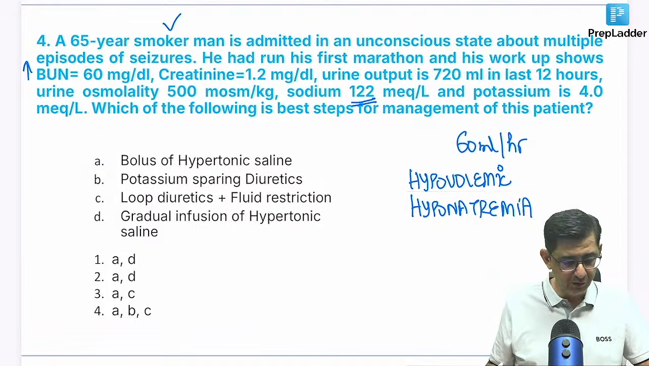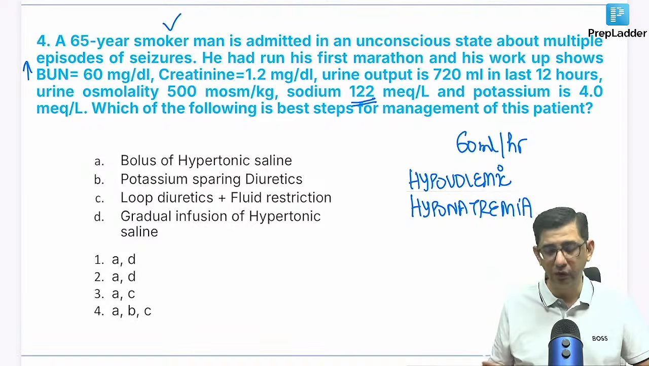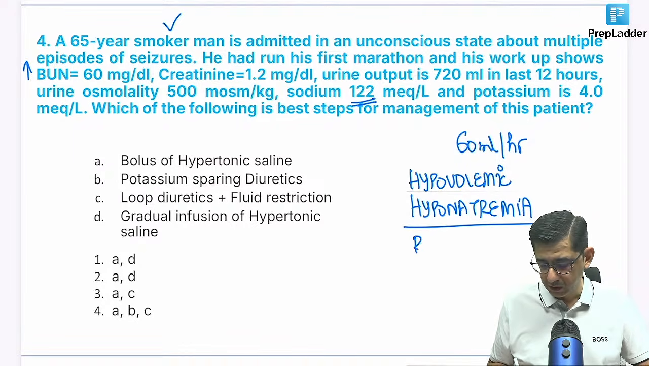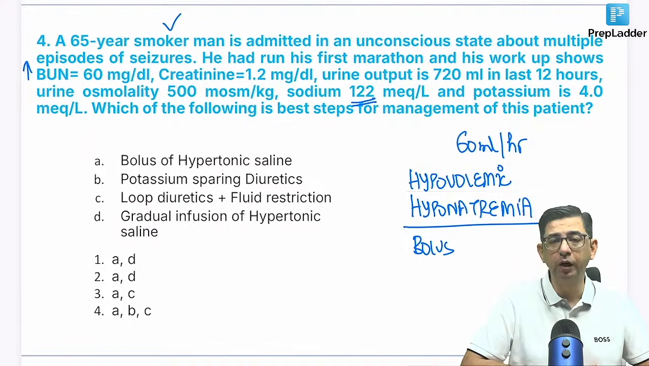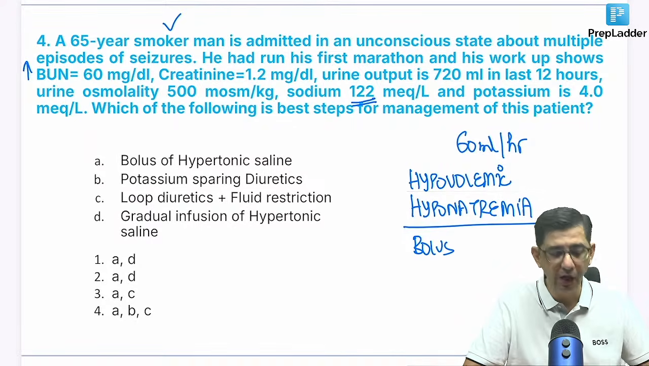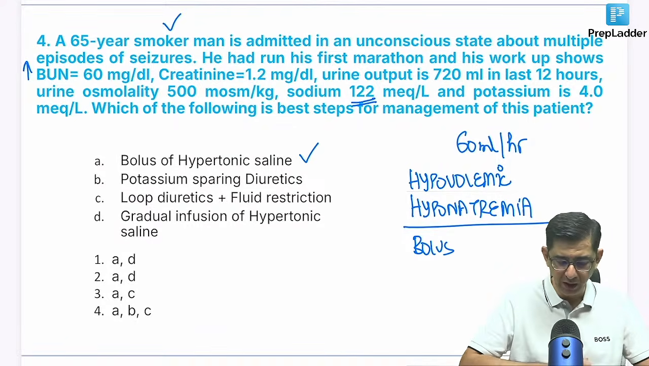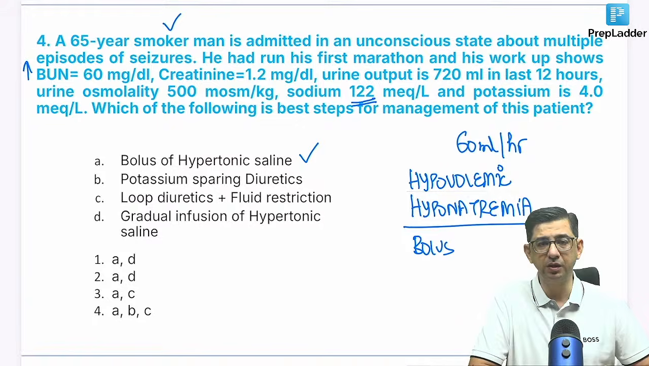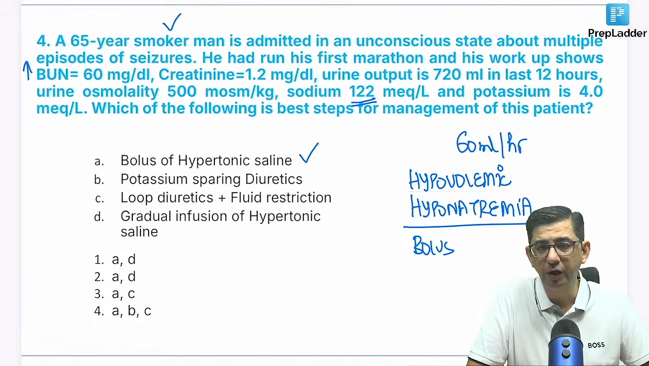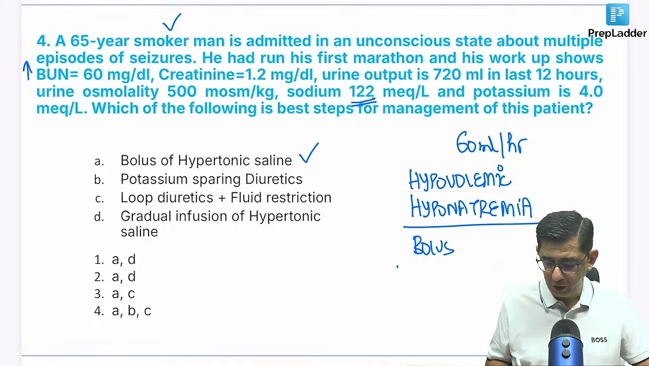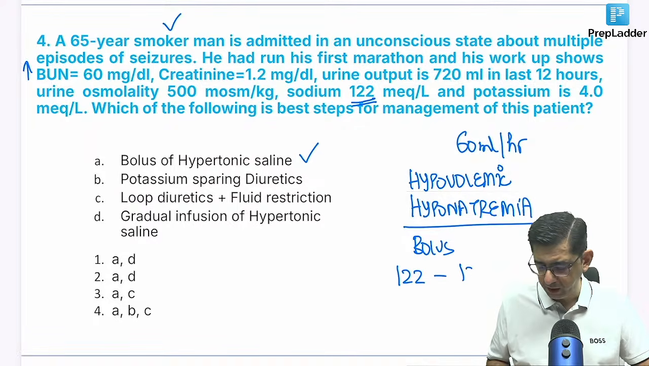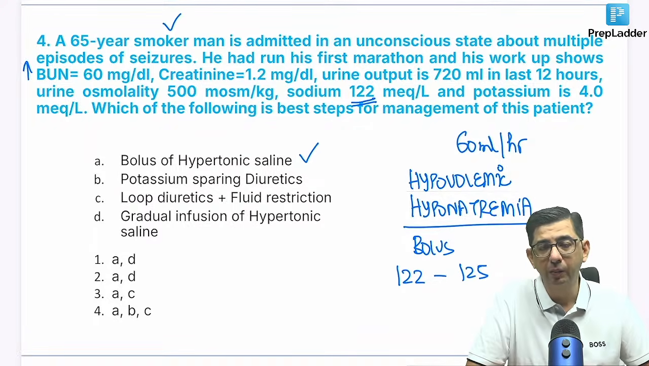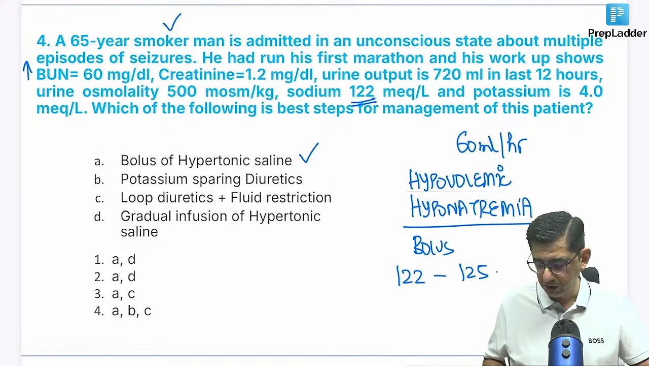So the first and foremost thing for this particular patient is that I need to give a bolus, because when you have an acute onset hyponatremia, we have to give a bolus of hypertonic saline. That is the initial management. So we will increase the value of sodium from 120 to, let me say, 125. But then from 125 to 135 will be a slow process. This would be done over the next 48 hours.